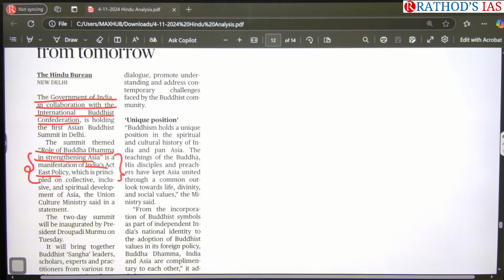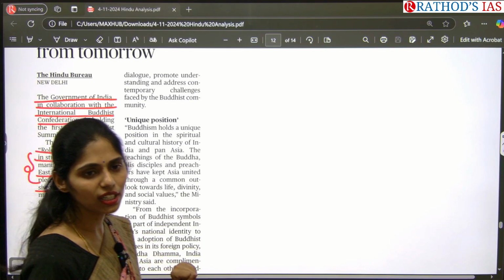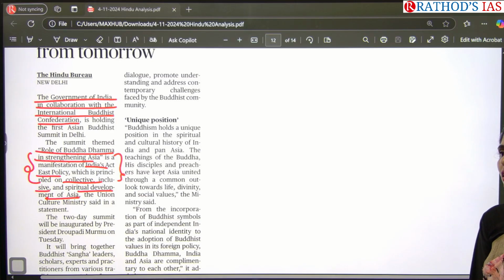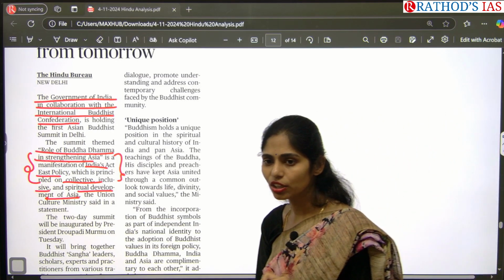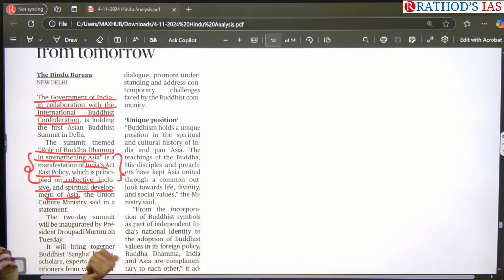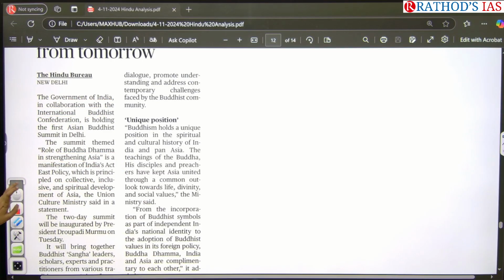It is focusing especially on the collective, inclusive, spiritual development of Asia. It is mainly under the Union Culture Ministry. And every year, remember this, there will be no question paper in your UPSC without Buddhism or Jainism. So you have to be very thorough with these two topics.